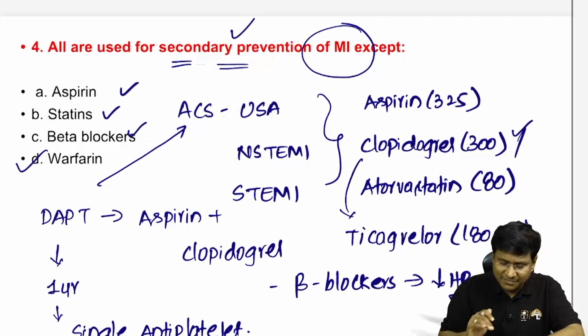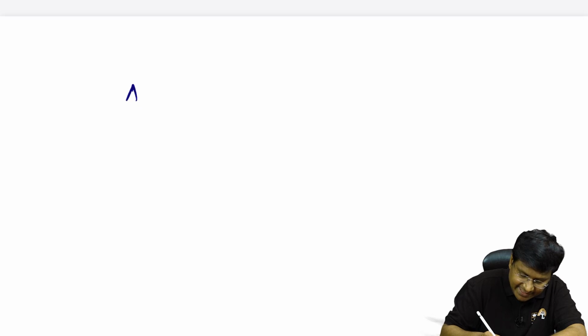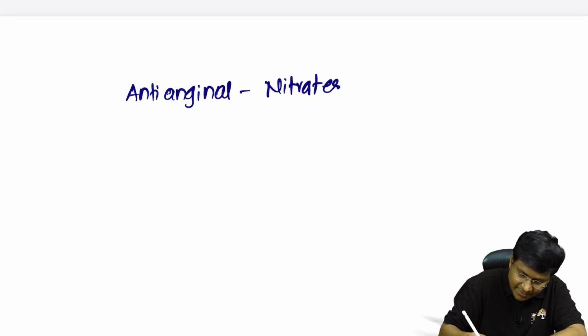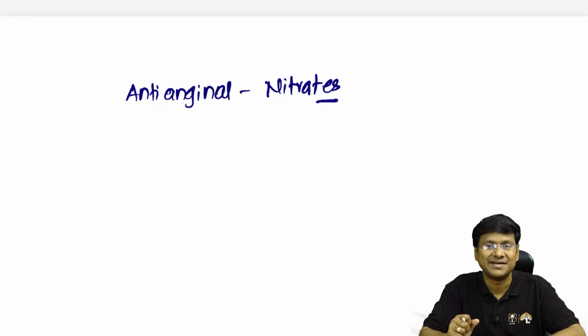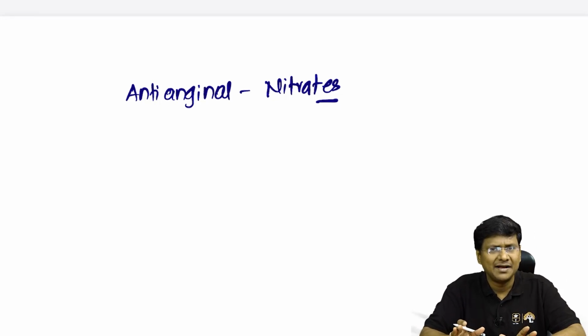Now, apart from these drugs, the other drugs that we give, so one is your statins, then dual antiplatelet therapy and beta blockers. Then the other drugs that we need to give are the anti-anginal drugs. The anti-anginal drugs that we give are nitrates. And isosorbide mononitrate or dinitrate you need to give.